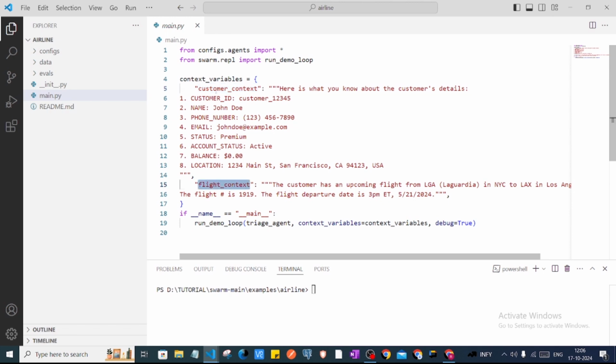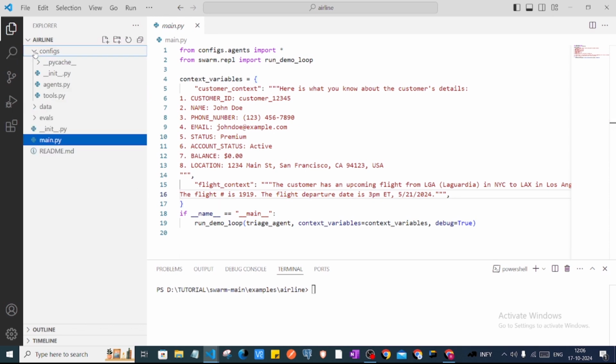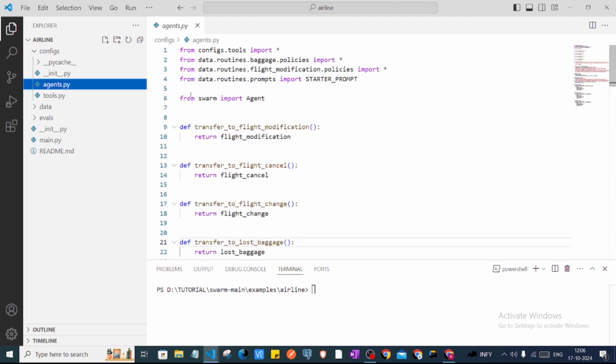In the customer context there is different information of the customer: customer name, phone number, email and all. And the flight context has the flight information, like from where to where the customer's flight is, the flight number, and the departure date and time.